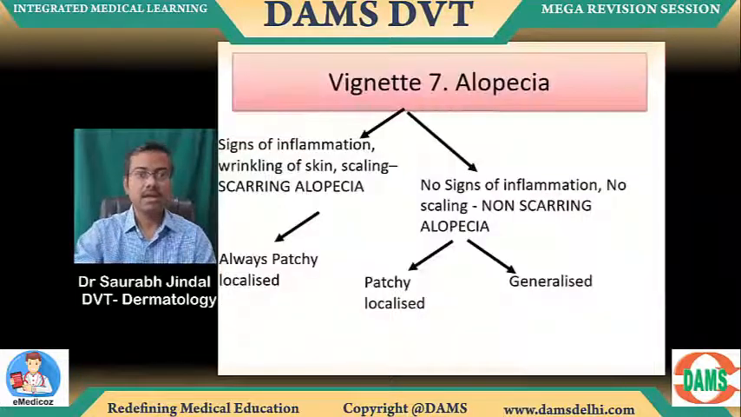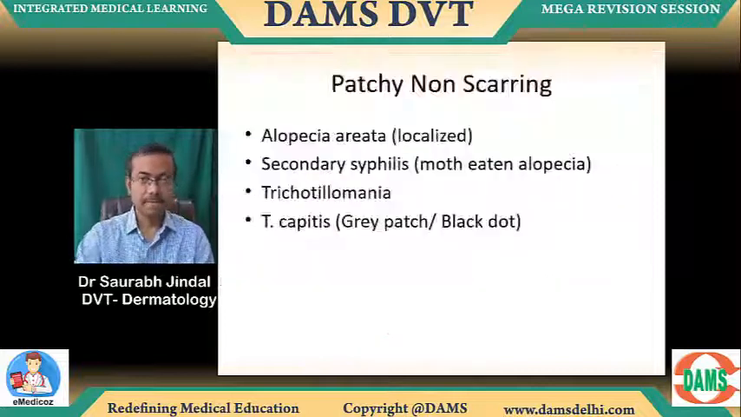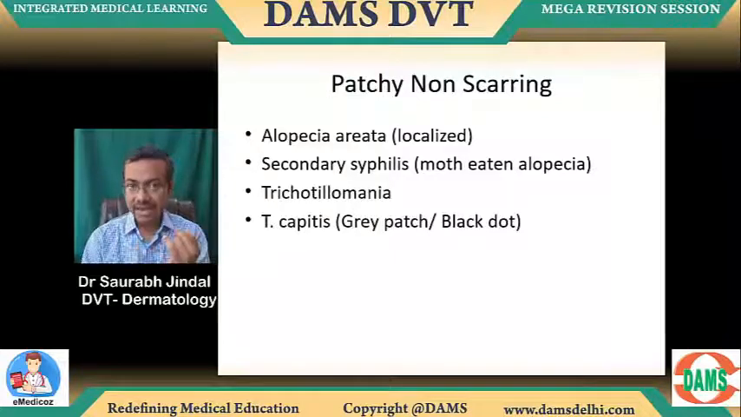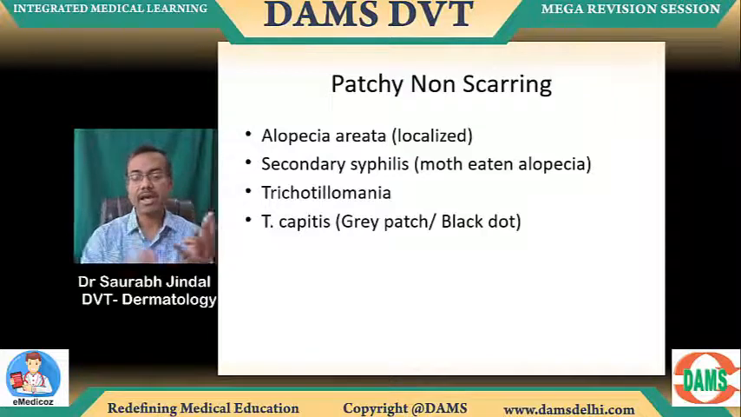You understand that. Now, the next part of the alopecia is patchy localized, but the non-scarring types. We are talking about the non-scarring type here. Four diseases for you to know. Patchy, non-scarring: alopecia areata, secondary syphilis, trichotillomania, and tinea capitis. Which is which? Gray patch, black dot. Okay, so four यहाँ पे हो गया: alopecia areata, syphilis, trichotillomania and tinea capitis.